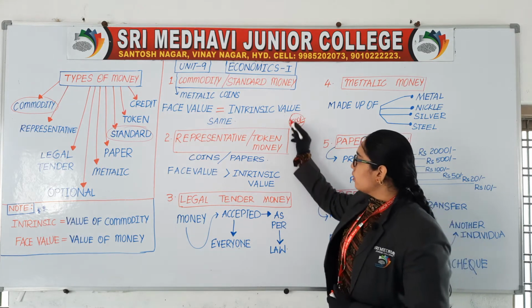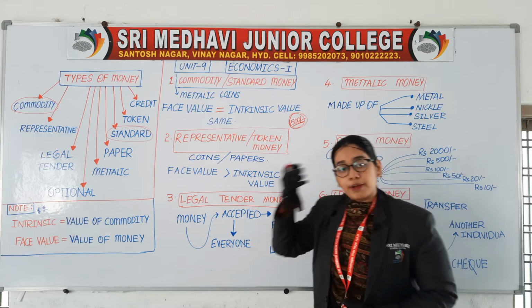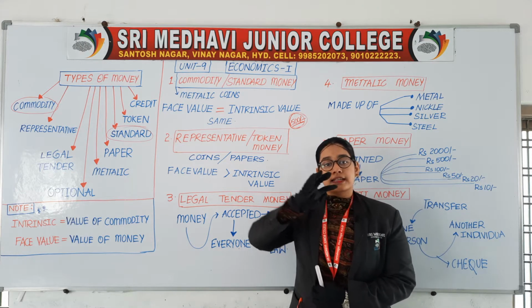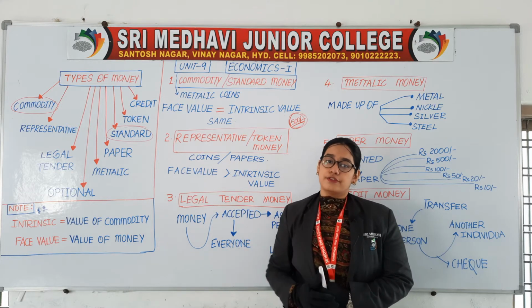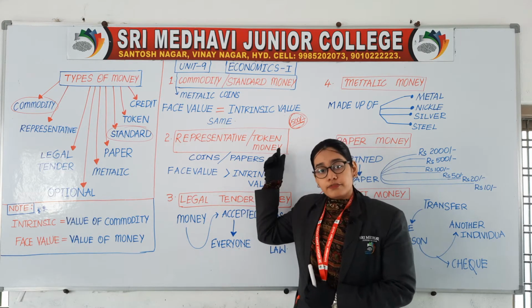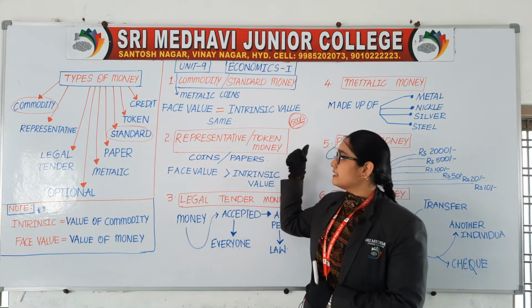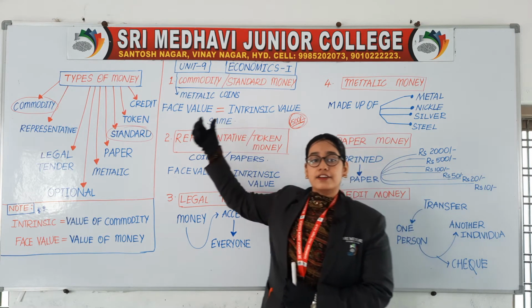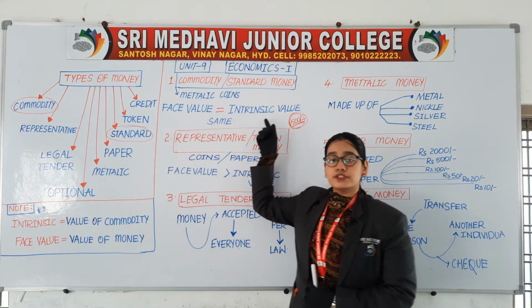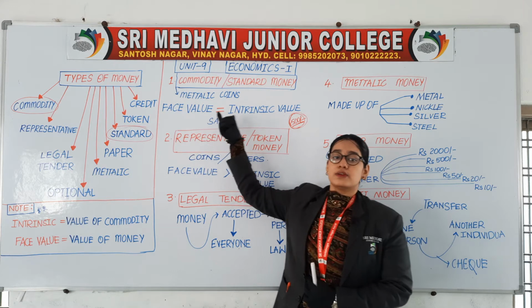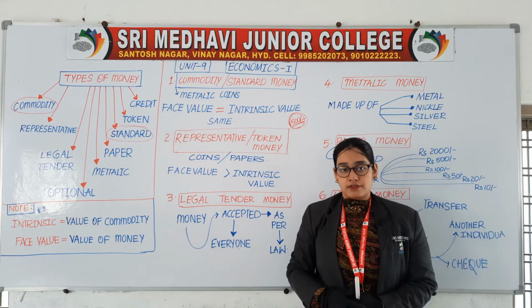What is the value of commodity? Value of commodity is also 500. The gold coin value is 500. The value of money here is also 500. Because of this reason, we say that value of money is equal to value of commodity. That means face value is equal to intrinsic value.